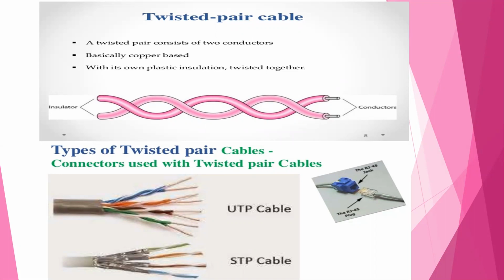Twisted pair cable consists of two conductors. It means two wires of conducting material, such as copper, insulated from each other by plastic. They are plastic coated and basically copper based. Two strands of copper wire coated with plastic are twisted together, that is, twisted to each other.